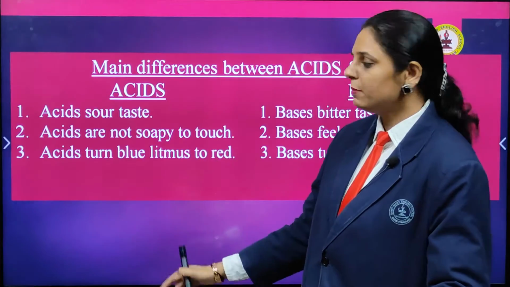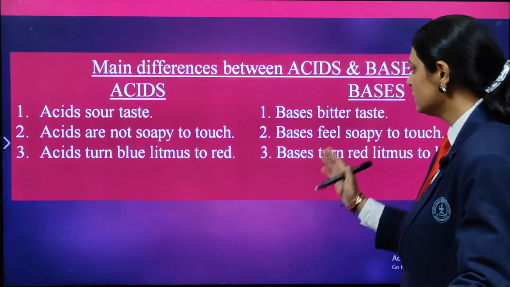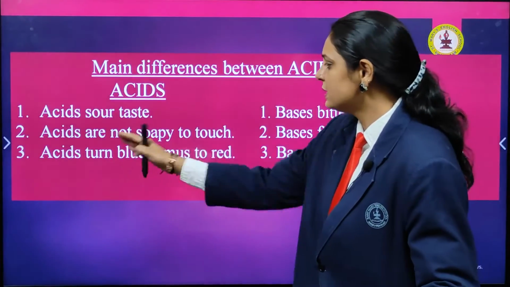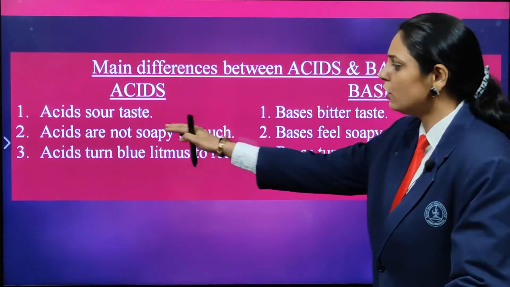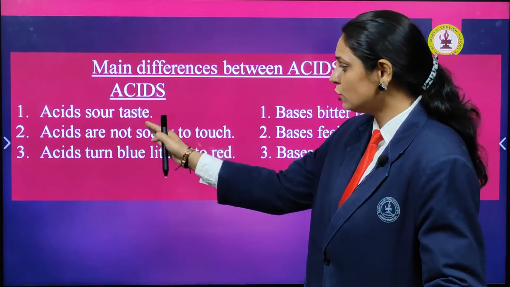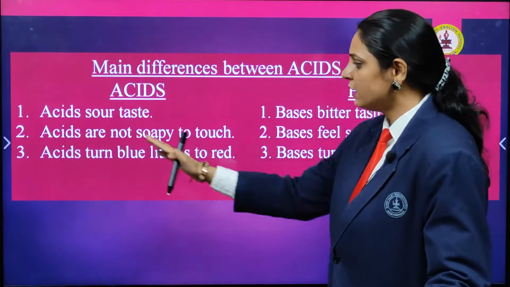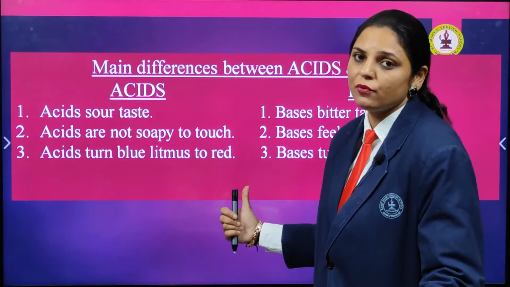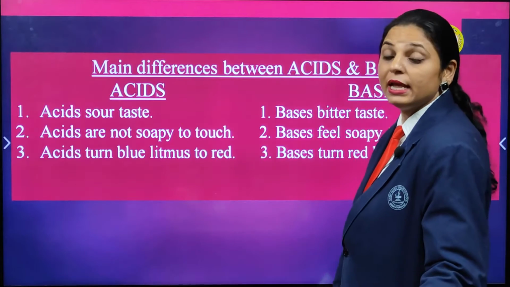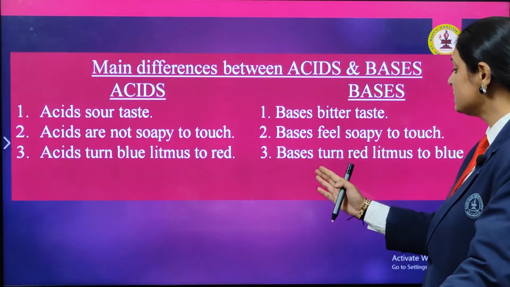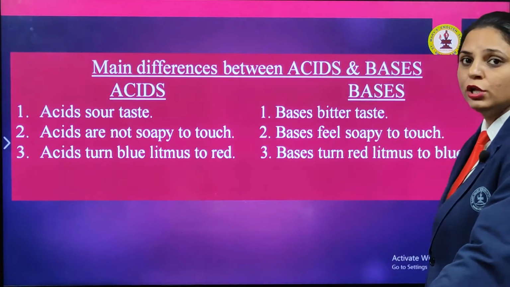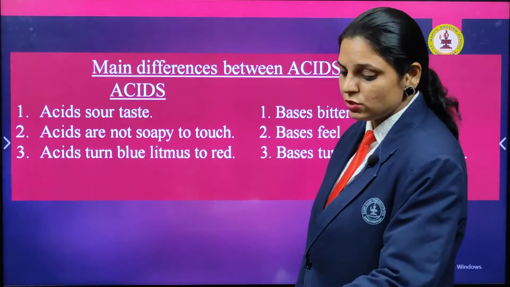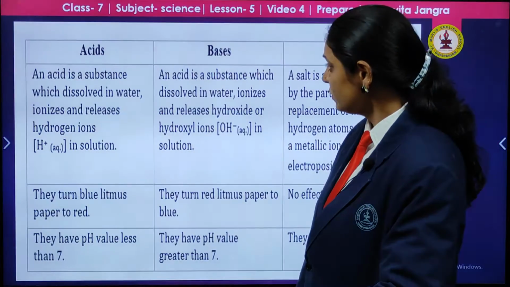In a quick recap, acids are sour in taste, bases are bitter. Acids are not soapy to touch, bases feel soapy to touch. And for the acid, blue litmus turns to red, R for red, for acid. And bases, B for base, B for blue, that is, red litmus turns to blue. This is the difference.